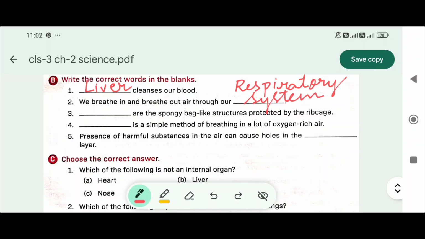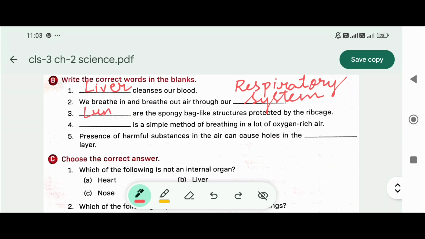Write the correct words in the blanks. Dash cleans our blood. Liver. We breathe in and breathe out air through our respiratory system. Dash are the spongy bag-like structures protected by the rib cage.